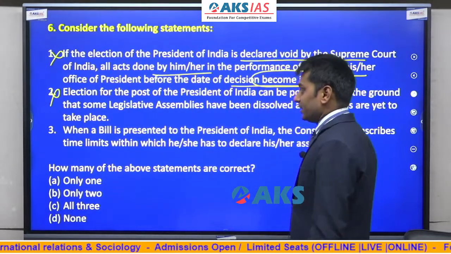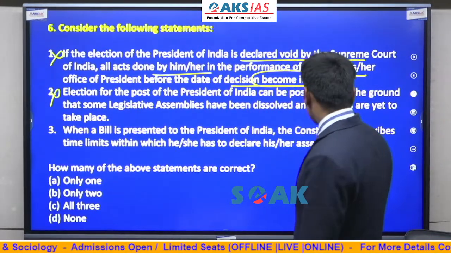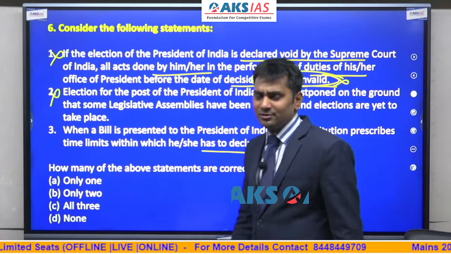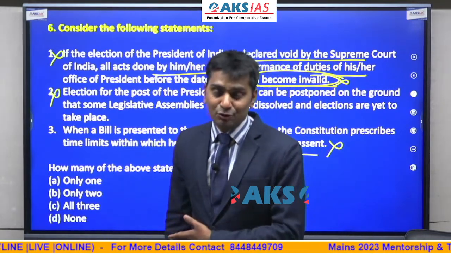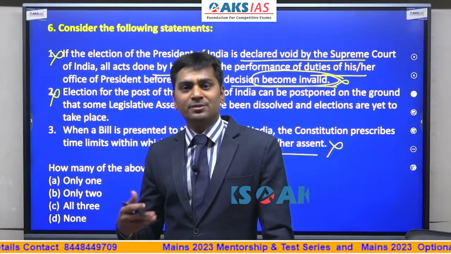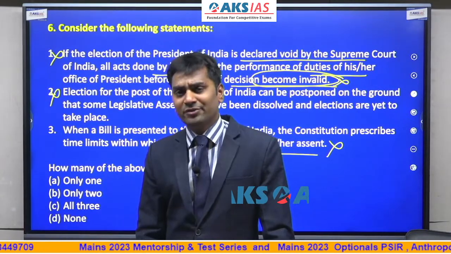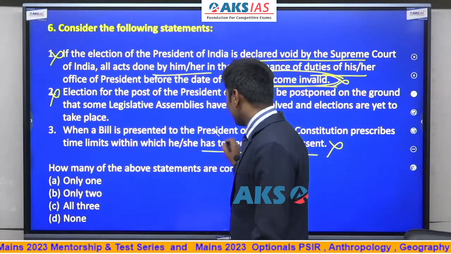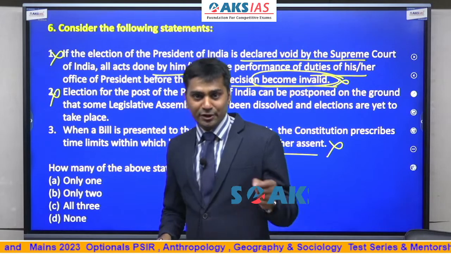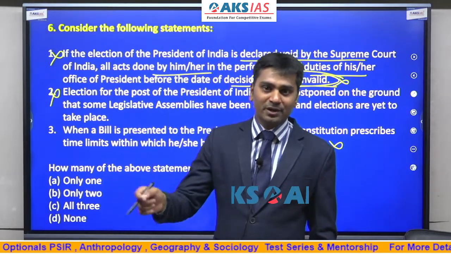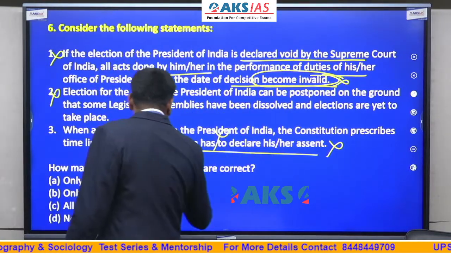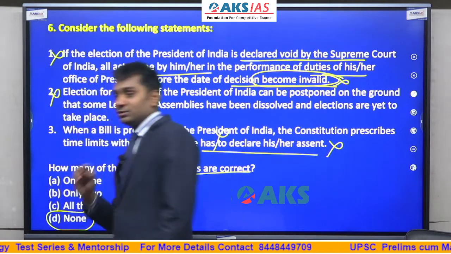Let's look at the 3rd statement. When a bill is presented to the President of India, the Constitution prescribes the time limits within which he or she has to declare assent. This is absolutely wrong. Why? This is in current affairs. Look at what Mr. Stalin has written to various states and the central government, asking that the governor should be given some time frame. The same thing applies to the President. You do not have any time frame, neither does the Constitution discuss that time frame. So it can be linked with current affairs. It was asked because Stalin has written that. It was endorsed by the Kerala Chief Minister, by the Aam Aadmi Party, and by Mamata Banerjee in West Bengal. So the question was related to it. So none of the statements are correct. So D is the option for this.